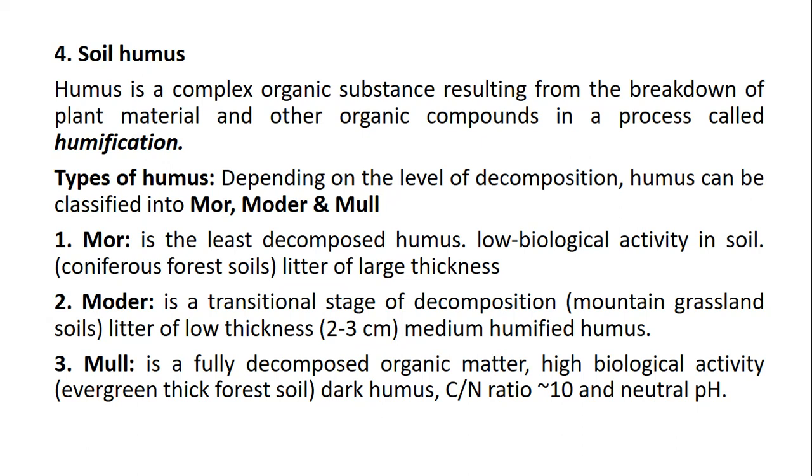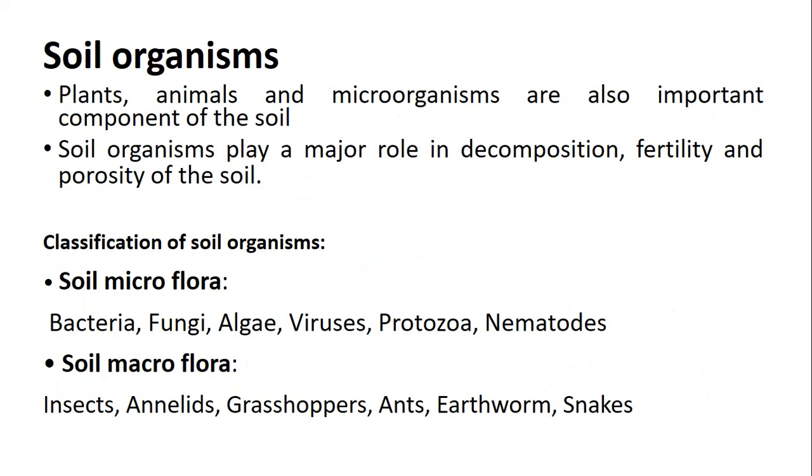Depending upon the level of decomposition, humus can be classified into three types: mor, moder, and mull. Mor is the least decomposed humus, moder is the transitional stage of decomposition, and mull is the fully decomposed organic matter.